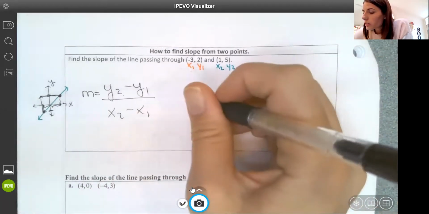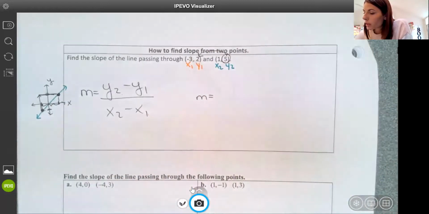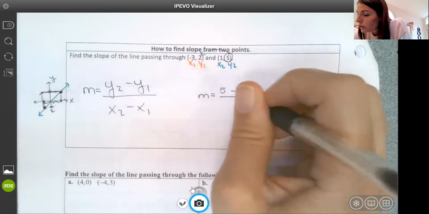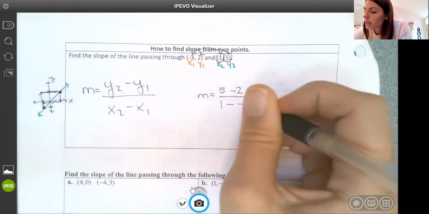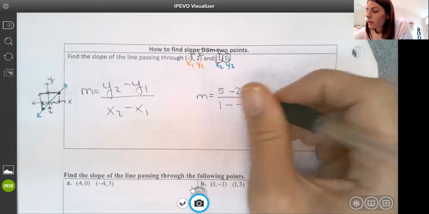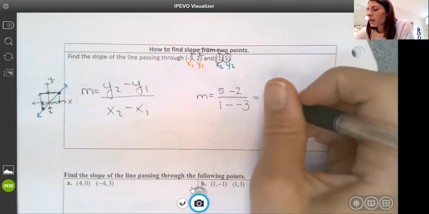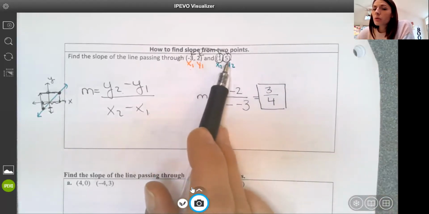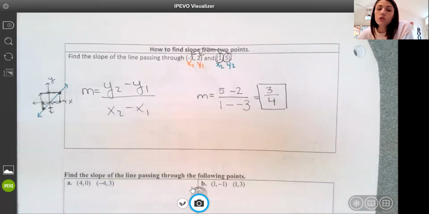And using my formula, the slope between these 2 points, y2 subtract y1, so I'd have 5 subtract 2 in the numerator, and then x2 subtract x1, 1 minus negative 3. Okay, being really careful with those double negatives. 5 subtract 2 is 3. 1 minus negative 3 is like plus 3, gives me 4. So the slope from negative 3, 2 to 1, 5, the rise over run between those 2 points, would be 3/4.